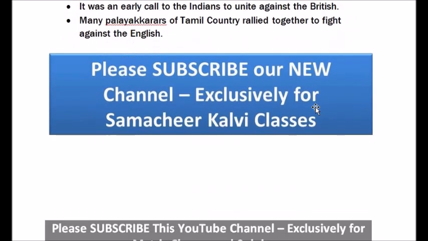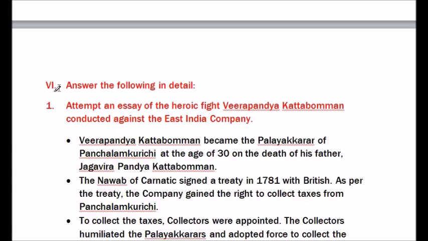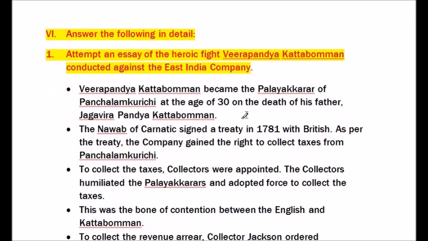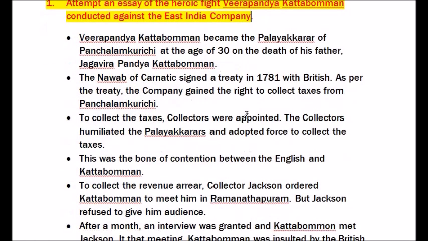Roman number 6. Answer the following in detail. Question number 1. Attempt an essay of the heroic fight Veerapandya Kattabomman conducted against the East India Company. Veerapandya Kattabomman became the Palayakkarar of Panchalamkurichi at the age of 30 on the death of his father. The Nawab of Carnatic signed a treaty in 1781 with the British. As per the treaty, the company gained the right to collect taxes from Panchalamkurichi.